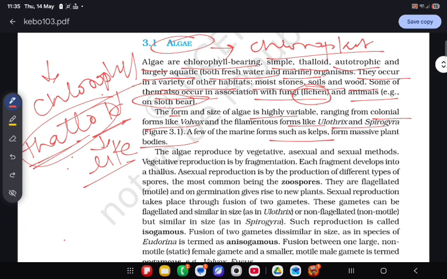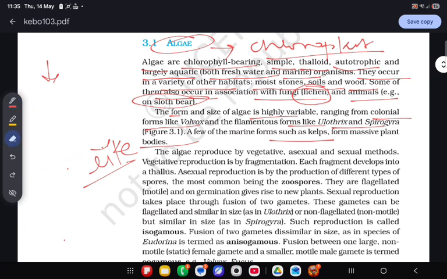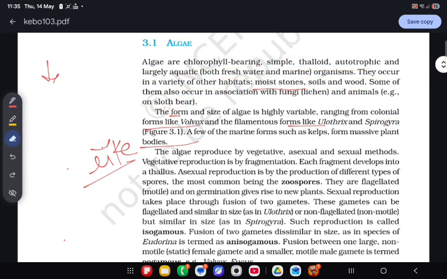Now the important part is reproduction. How do algae reproduce? Reproduction means when an organism has the ability to form a new organism just like itself.